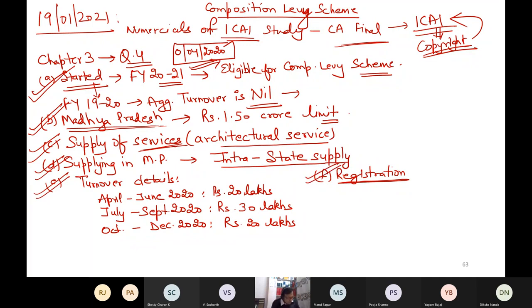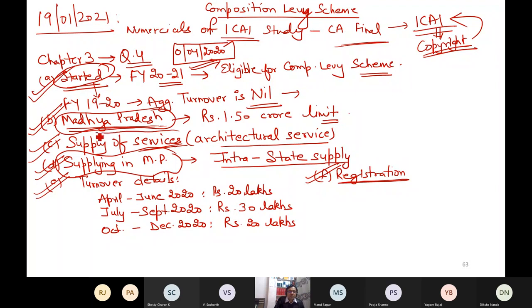Now the question says that the firm is paying tax under composition scheme. Suppose this question was not saying that the firm was paying tax under composition scheme, and it asked you to tell whether the firm is eligible to opt for composition levy scheme or not. The answer would have been yes, and in that case you would have to use these points. On that basis you would have taken your decision that the firm is eligible to opt for composition levy scheme.